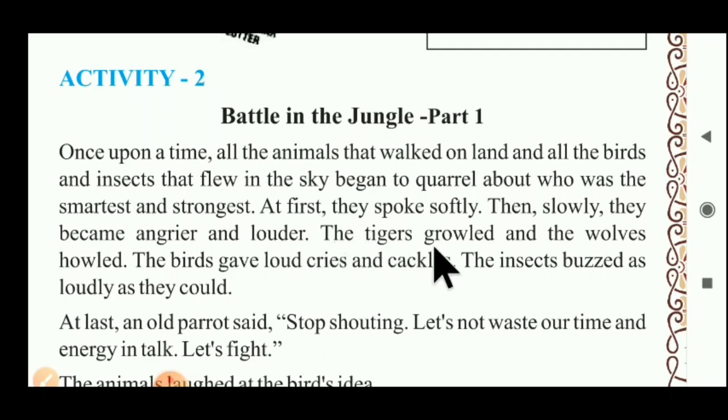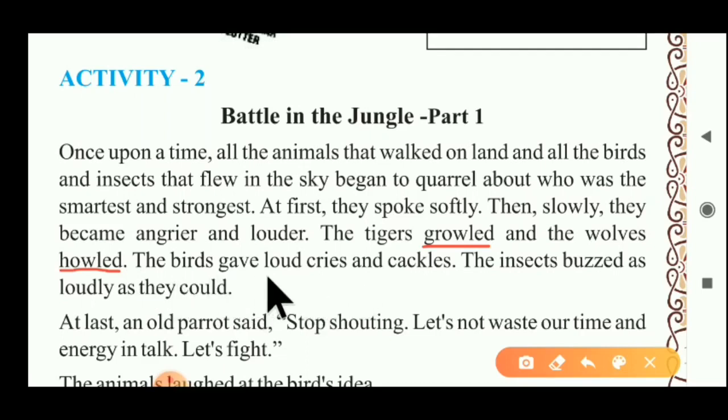The tigers growled and the wolves howled. Growled means a type of sound created by tigers. A new word is given here: growl. Growl means to make a loud sound in the throat as a sign of anger. And then the wolves howled. Howling is a type of sound created by wolves.